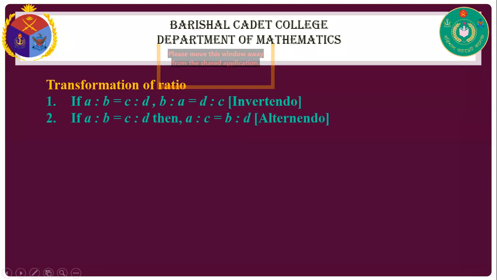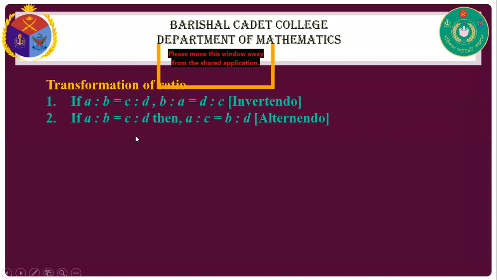If A is to B equals C is to D, then A is to C equals B is to D. That is alternendo, where the terms are alternated.